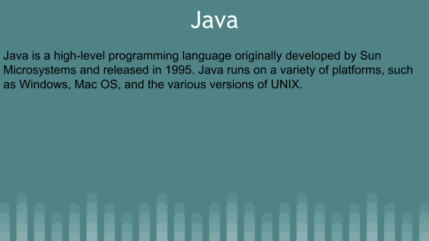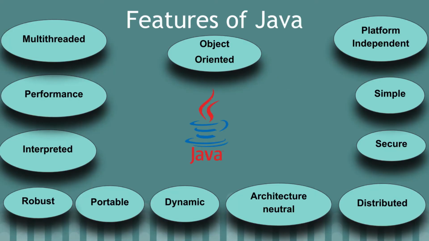So first of all, we should know what is Java. Java is basically a high-level programming language originally developed by Sun. It was released in 1995. Java runs on a variety of platforms such as Windows, Mac OS, and the various versions of Unix.